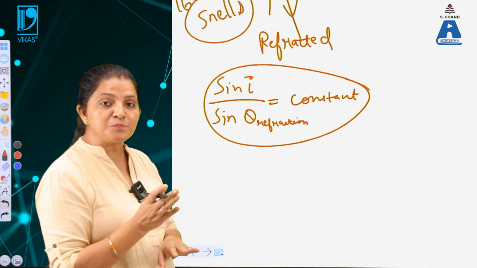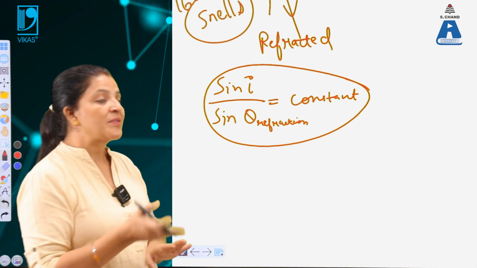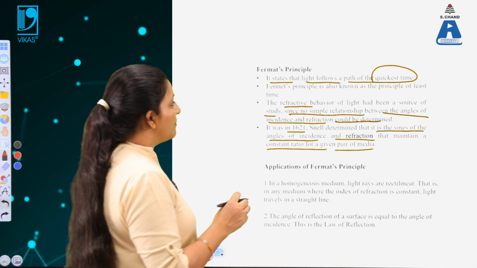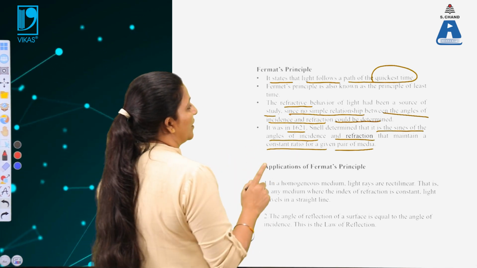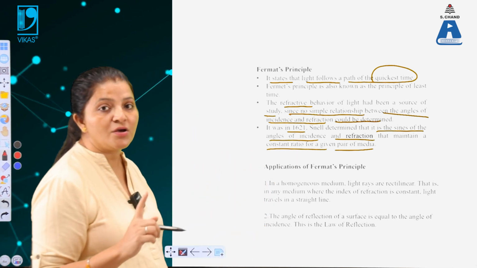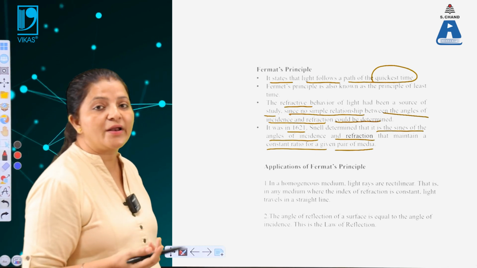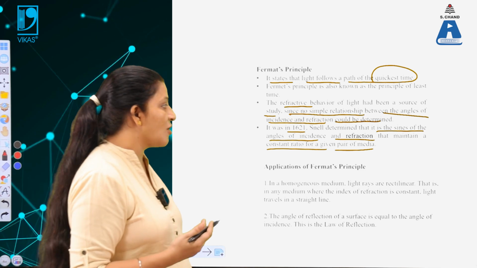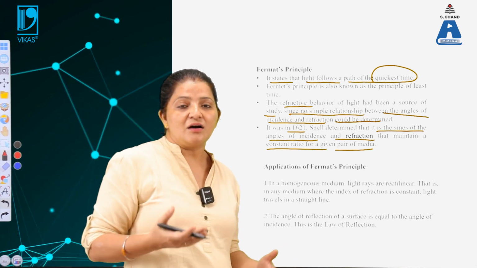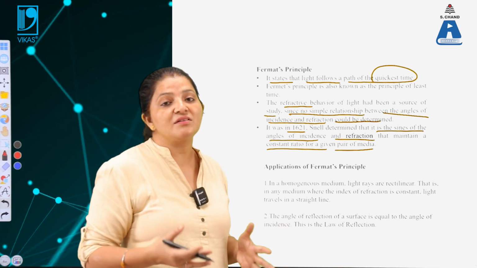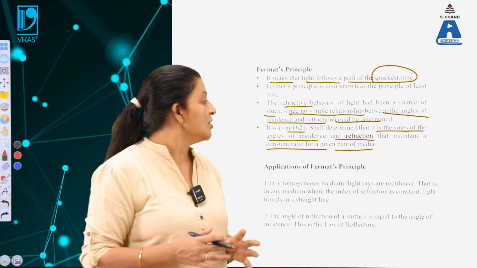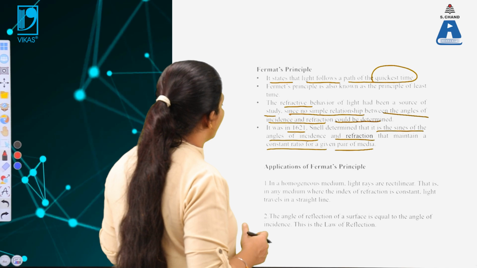Fermat's principle can be applied here, by which we can calculate the path followed by the light. When we want to calculate the path followed by the light, we must be aware of the angle of incidence, reflection and refraction, and the relationship between these angles. That can be calculated here.